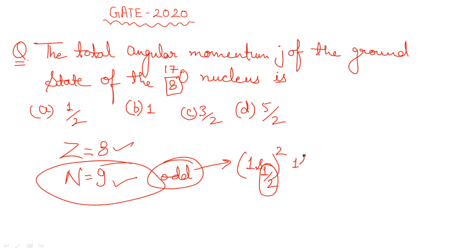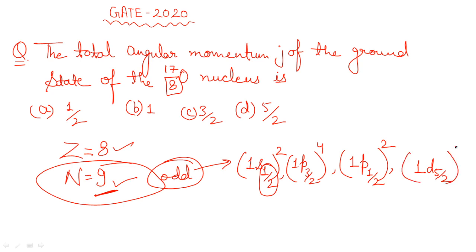Then you have 1p 3/2, which holds 4, making 6. How many do you want? 9. Next is 1p 1/2, which holds 2 nucleons, making 8. Next, 1d 5/2, but you already have 8 and you just want one more. So one more goes here, and that's how you get 9.